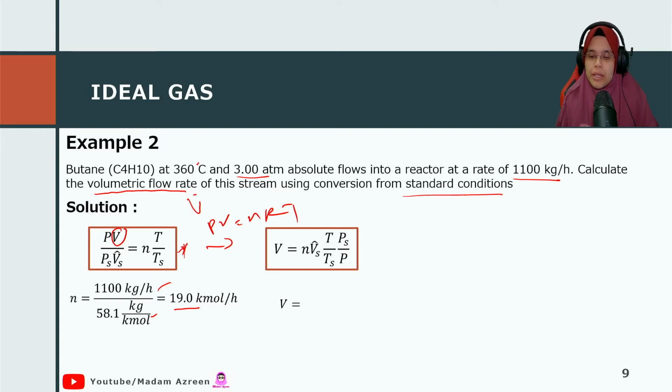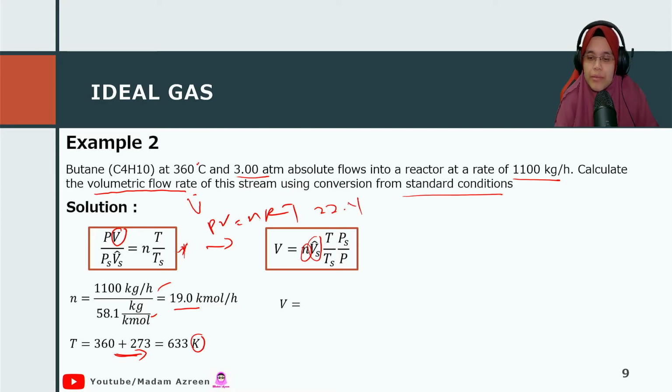And then the next thing is you have to do a unit conversion of your temperature. It is in Kelvin. If I'm not mistaken, they always use the unit Kelvin throughout this topic. So just bear in mind to change all the units to Kelvin, and then you have the value of N, you have the value of standard volume,